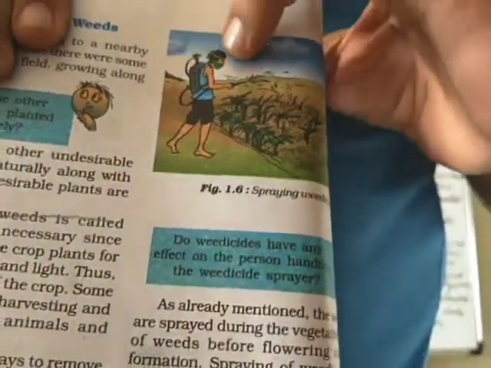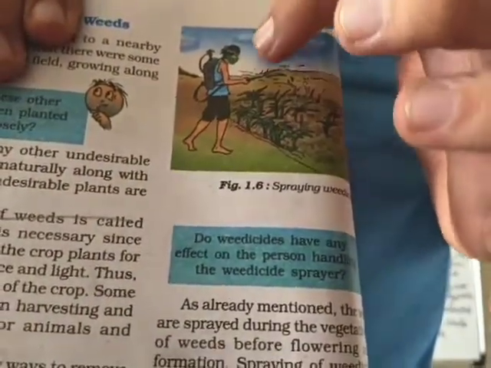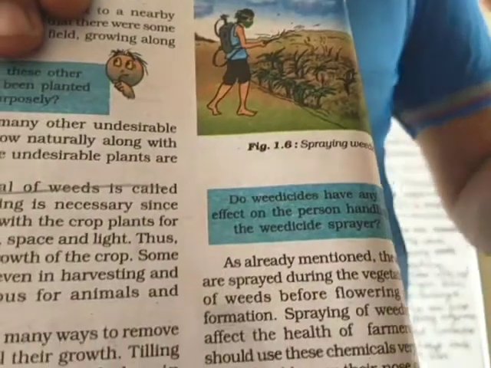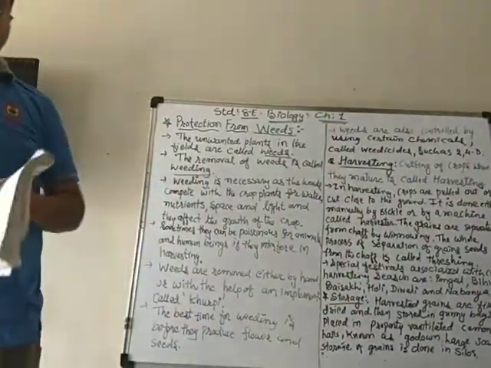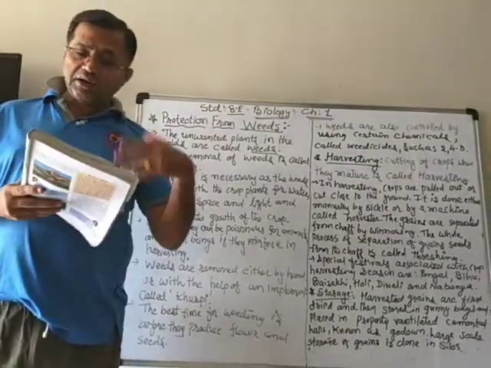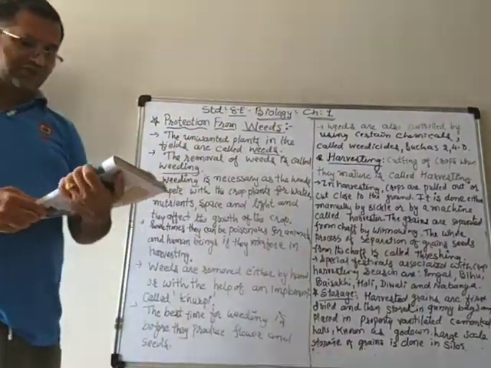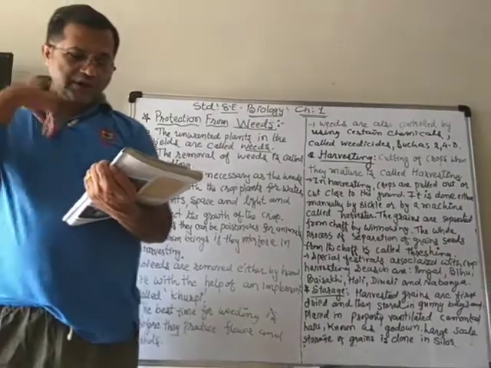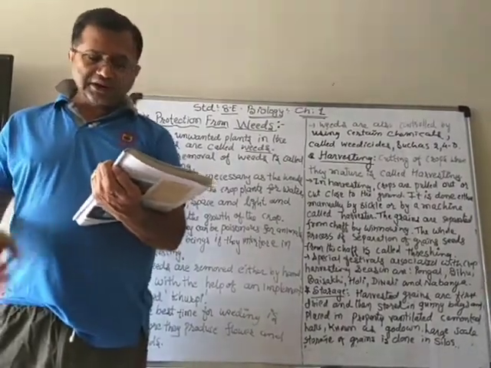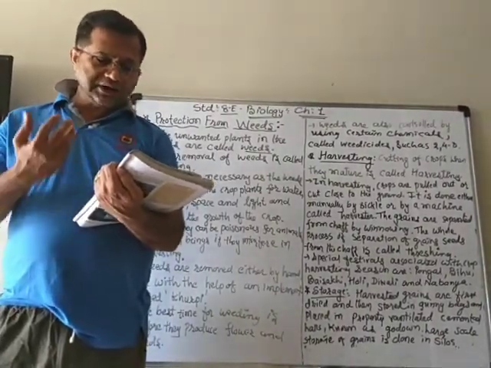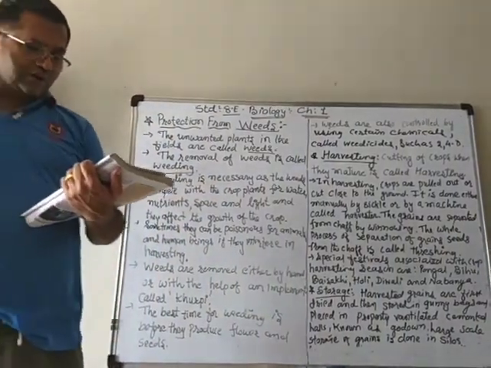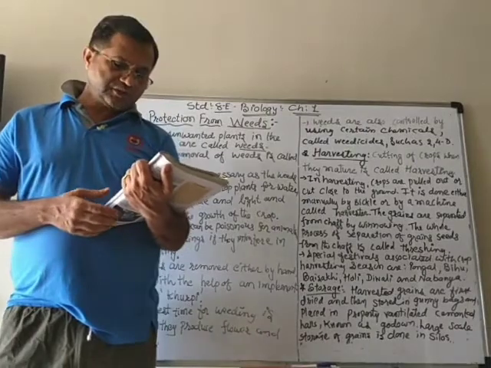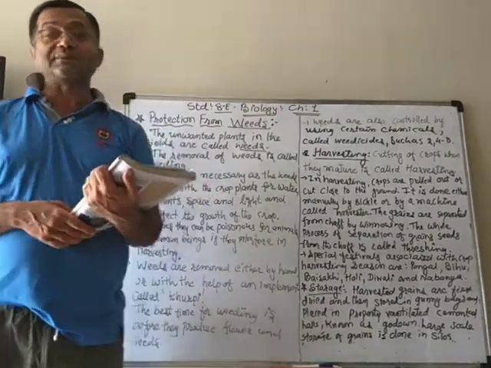You can see that the farmer is spraying that, but he has covered, like we are using a mask now. So they also must use a mask so that they can protect themselves, because those chemicals, if inhaled, can be irritating or even dangerous. So the mouth and nose must be covered with a mask during spraying of these chemicals.